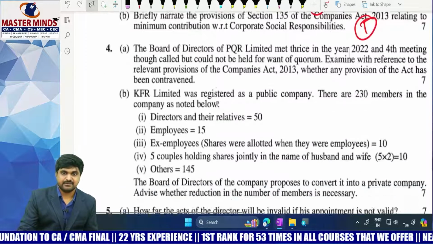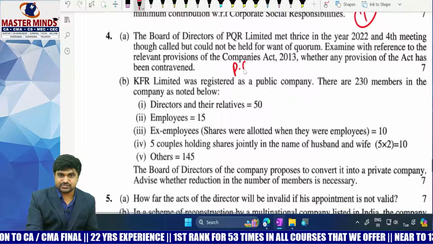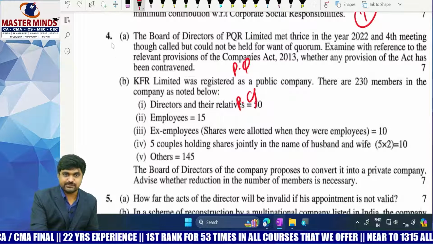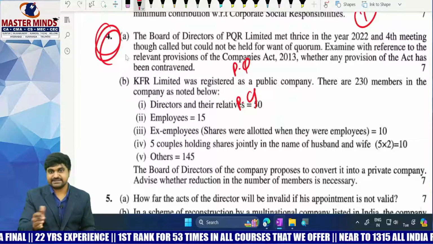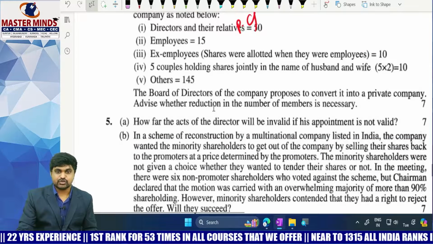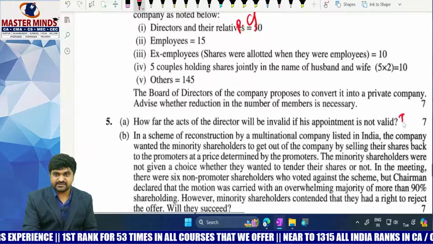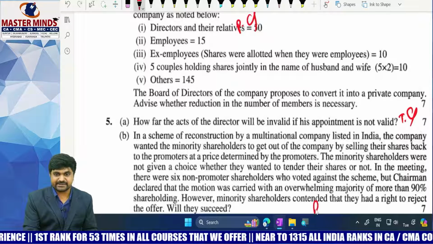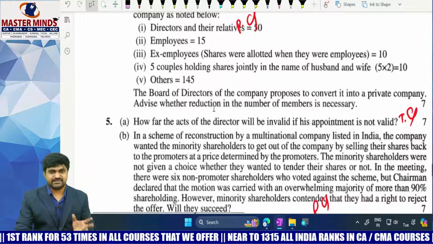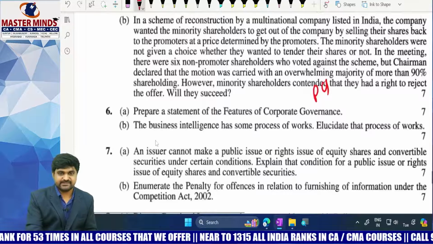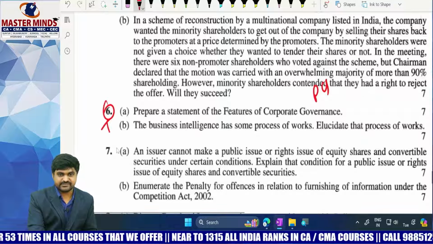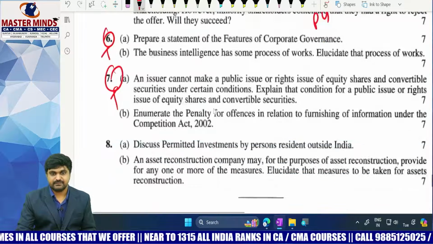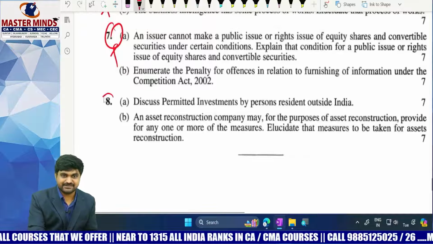Next. So this is a practical question, this is a practical question. So question number 4 is completely practical type. Next, question number 5. So this is a theory question. However, this is a practical question. So partly theory, partly practical. And this is completely theory. And this is also completely theory. And this is also completely theory.